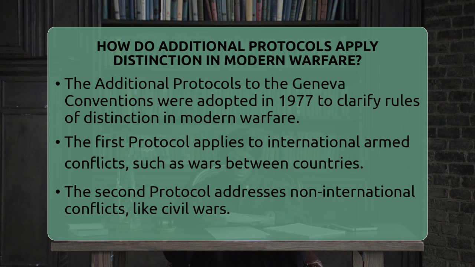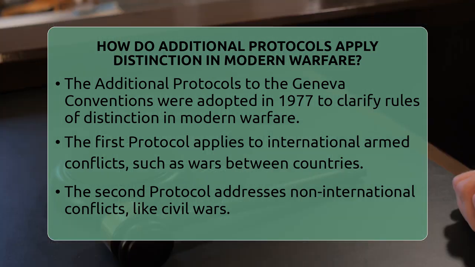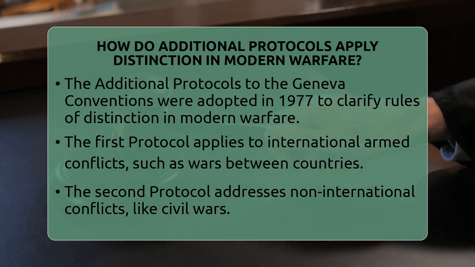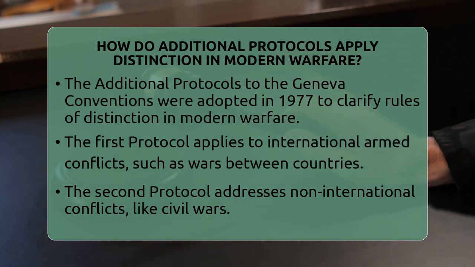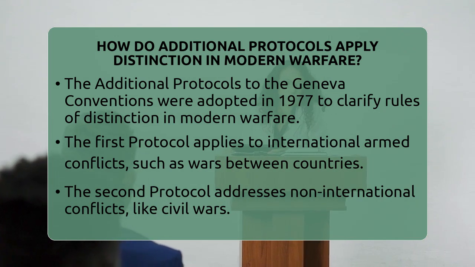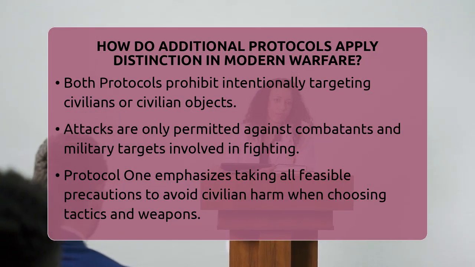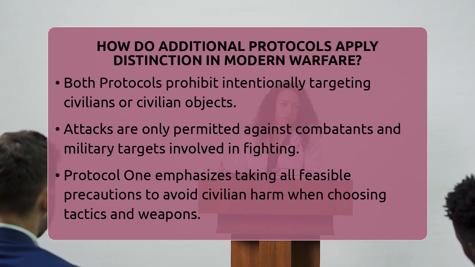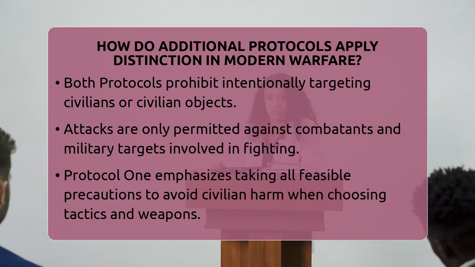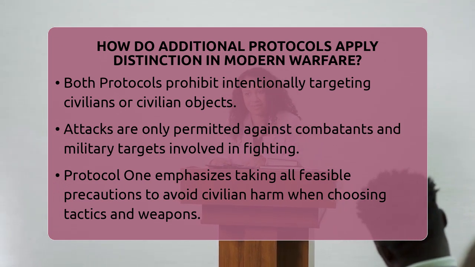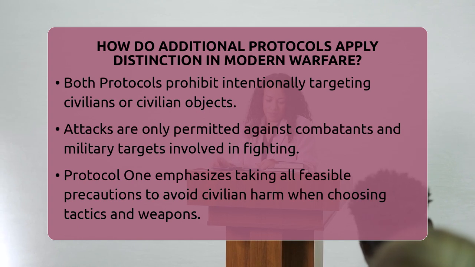The first protocol covers international armed conflicts, like wars between countries. The second protocol focuses on non-international conflicts, such as civil wars. Both protocols say that parties to a conflict must never intentionally target civilians or civilian objects. They can only attack combatants and military targets. This means that any attack must be aimed at people or objects involved in fighting, not at civilians or their homes.